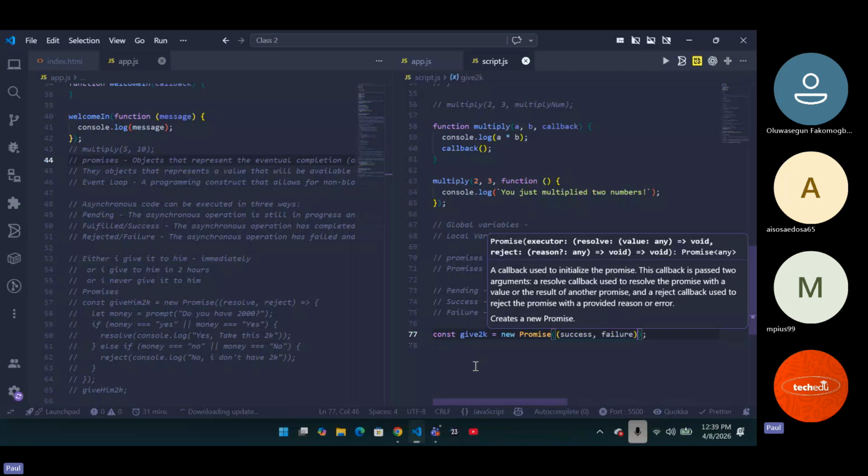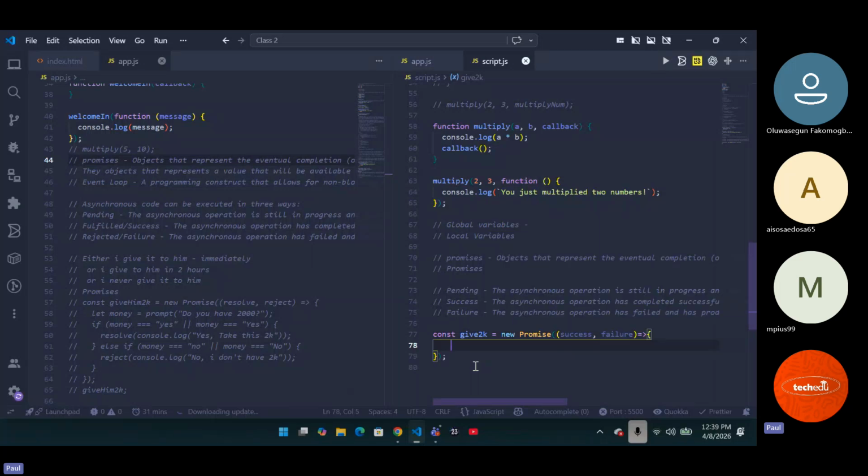Then you go to your arrow function. See, I'm using arrow functions now so that you understand how to use an arrow function. Now, we're going to use a particular method, which is the prompt that we've been using before. So we're going to create a prompt that takes in a user